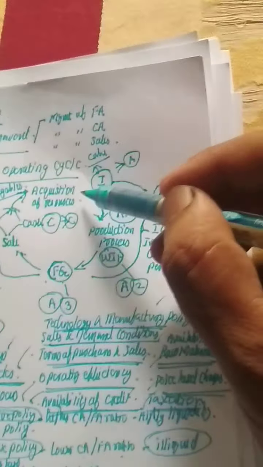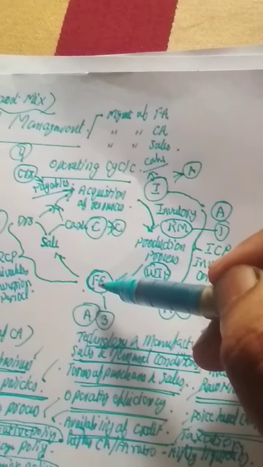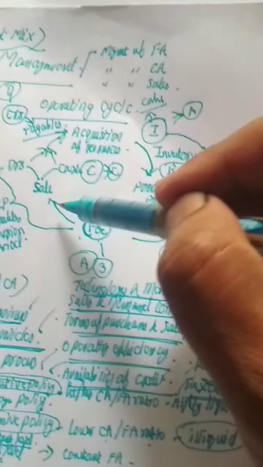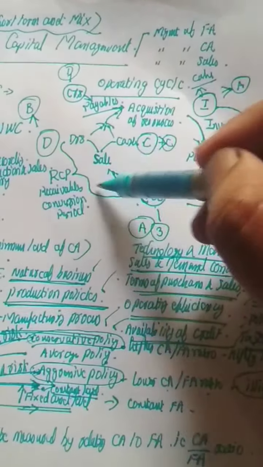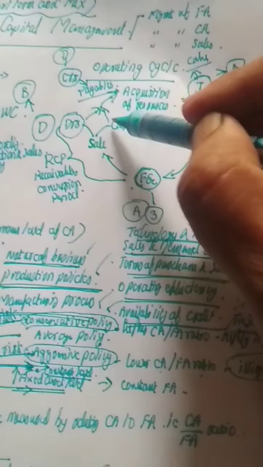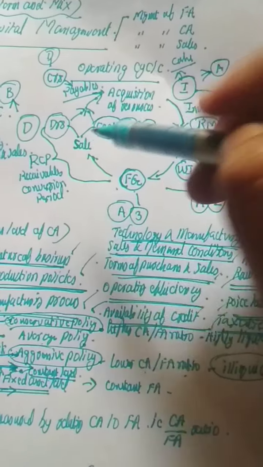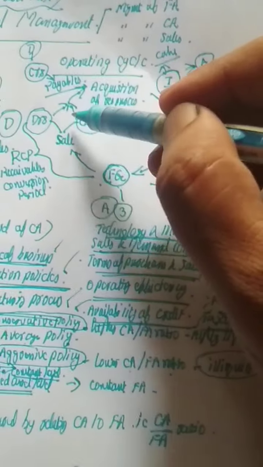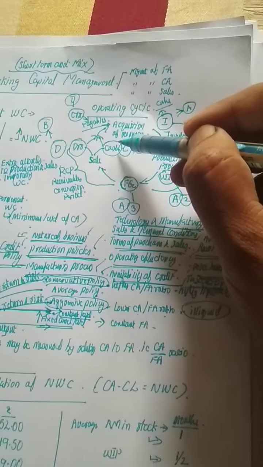Okay, and so this is acquisition of raw material or sources. We will convert it into finished goods. And what will happen now? These finished goods, we have to sell in the market. So they have to be sold out. Sales may happen in two ways. It may be sold on credit basis, and it may be sold on cash basis. If you are selling on credit basis, the debtors will arise. And if you are selling on cash basis, immediately we will get the cash.